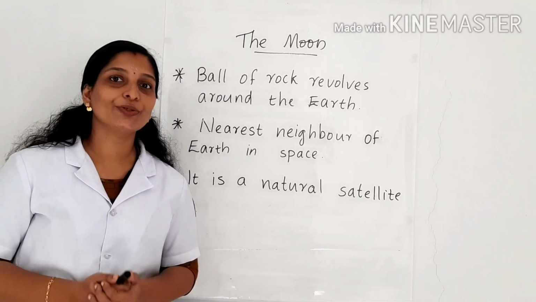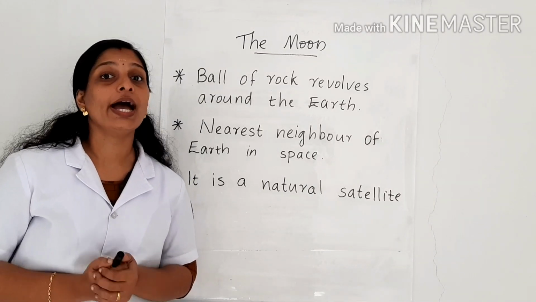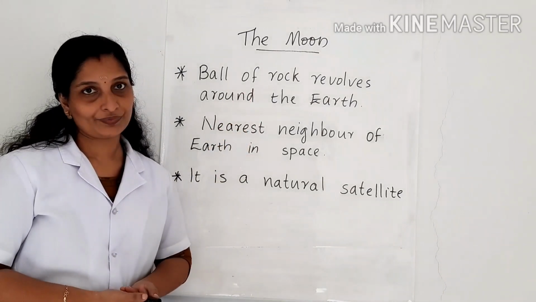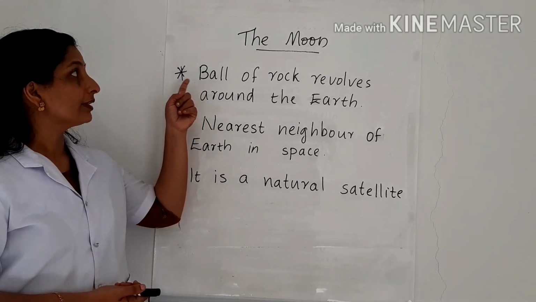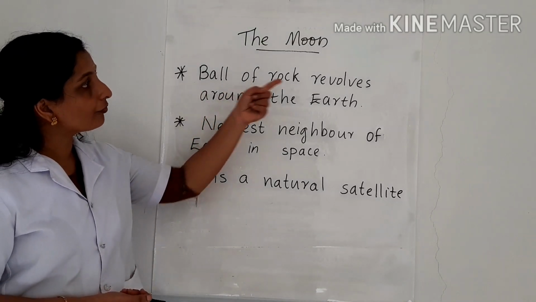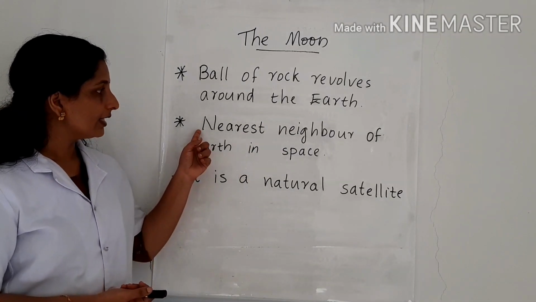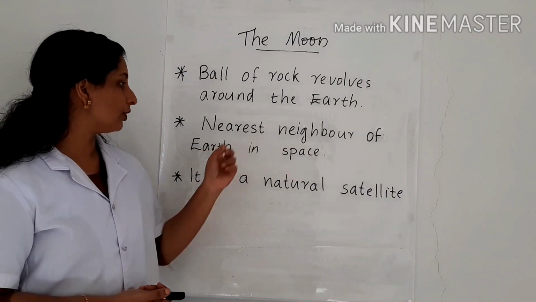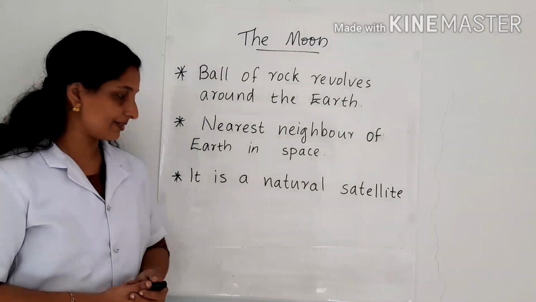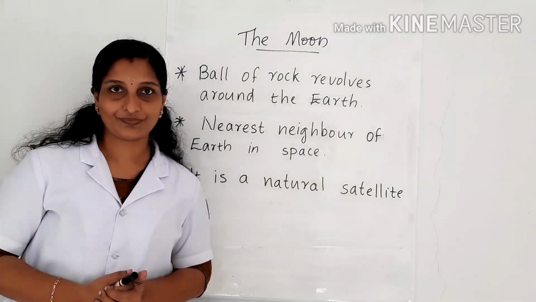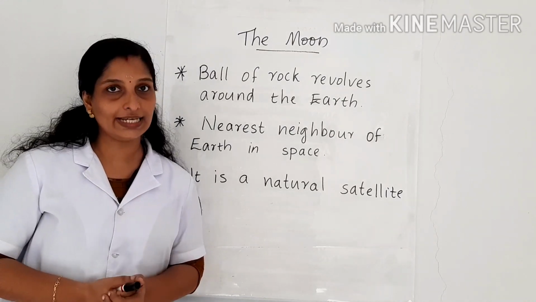We are going to conclude the session. Today we have discussed the moon and its characteristics. First point, the moon is a ball of rock that revolves around the earth. Second point, it is the nearest neighbor of Earth in space. Third point, it is a natural satellite. Hope all of you understood the lesson.